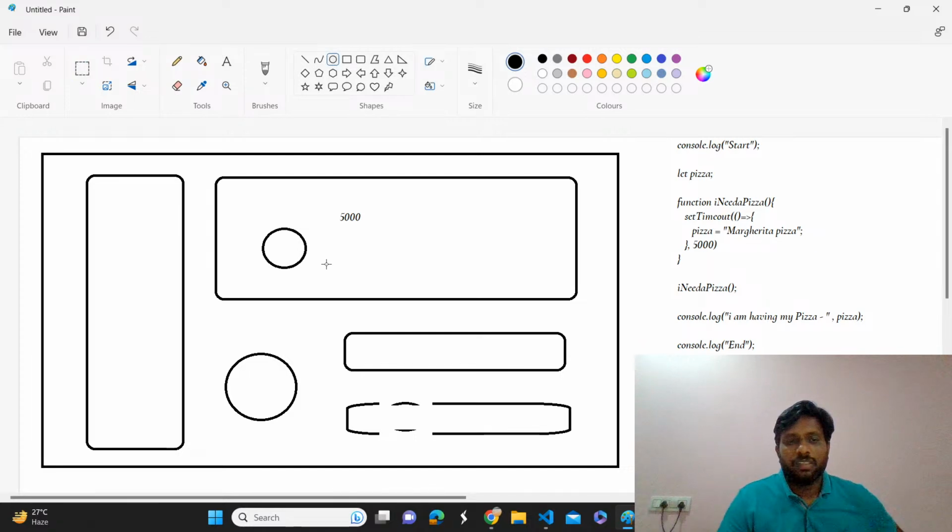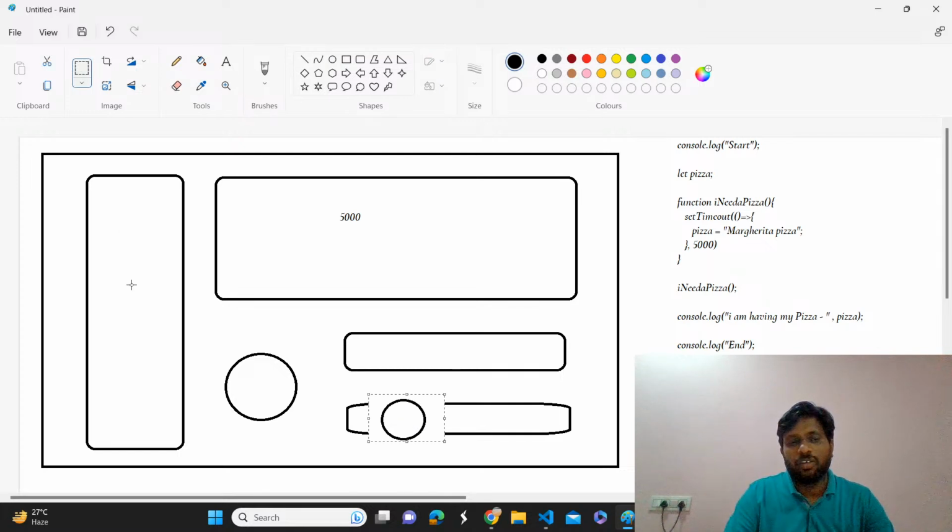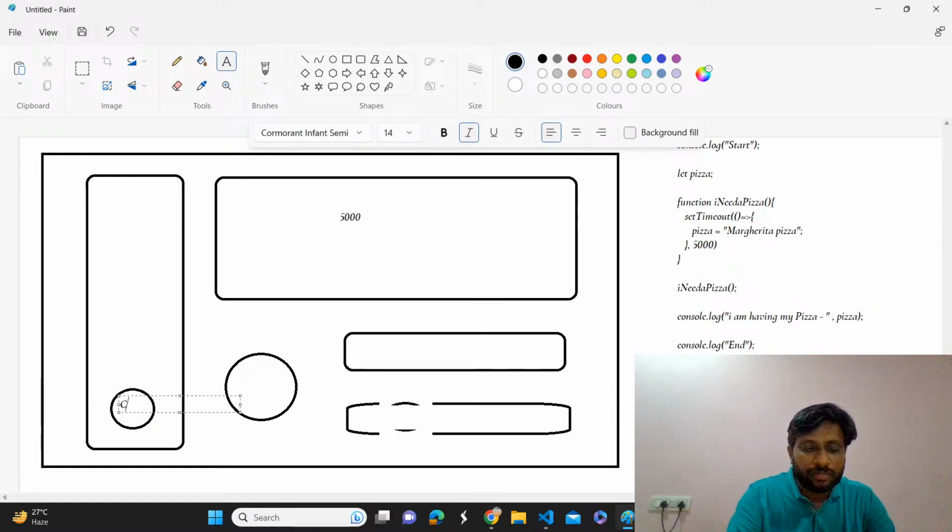So once it completes this 5000 milliseconds, what will happen? It will push to the task queue. Yes, sir. Okay. Then once the call stack is empty, it will push this one into the call stack, sir. This is the callback function attached by setTimeout, right? Yes, sir.